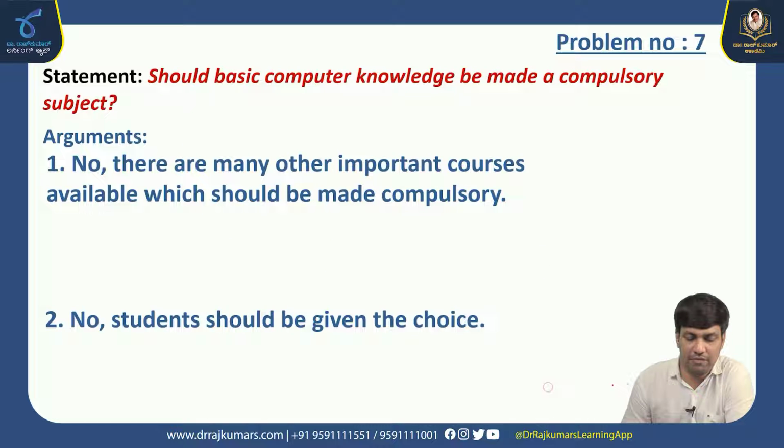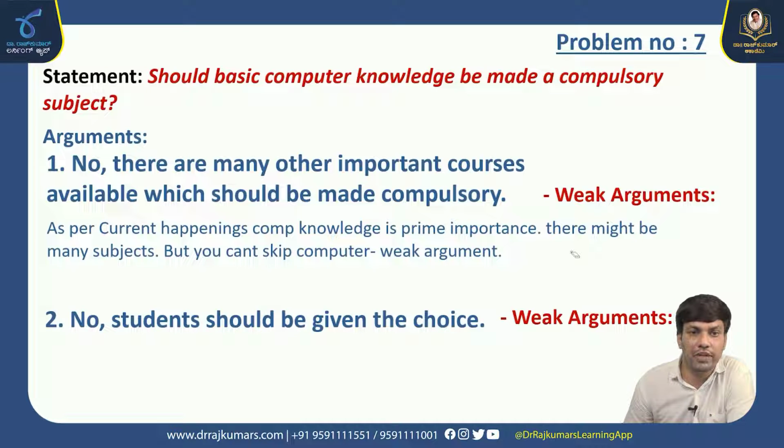Problem number 7. Statement: should basic computer knowledge be made a compulsory subject? Here both arguments are telling no only. Let's study now. No, there are many other subject courses available which should be made compulsory. Second one is also quoting no, students should be given choice. Here both are weak arguments.